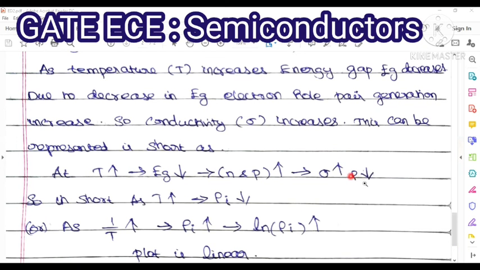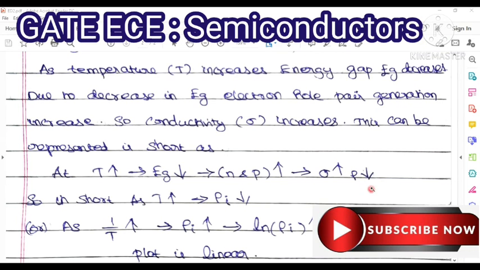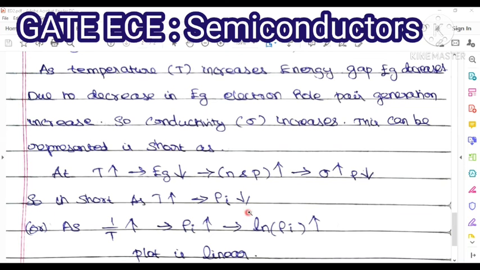Now what will happen? Our rho, the resistivity, decreases, because increased conductivity means decreased resistivity. Again, in short form, as temperature increases, our resistivity decreases. That's it, a simple rule for you.